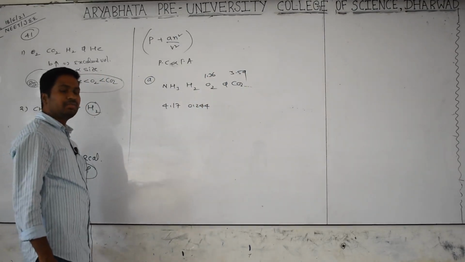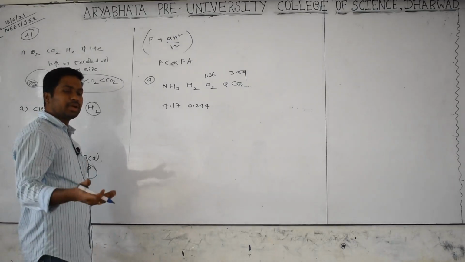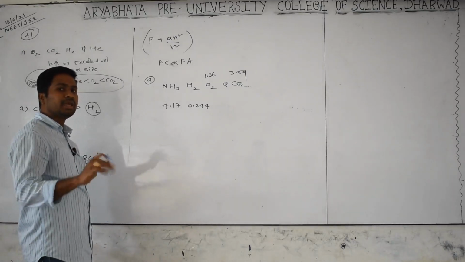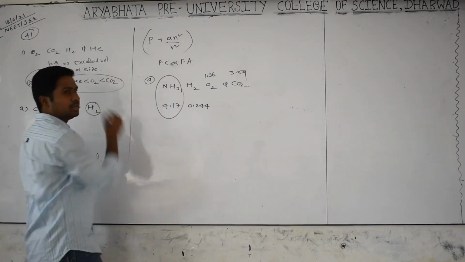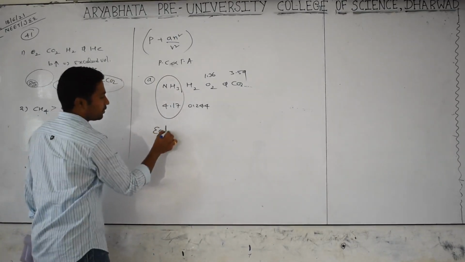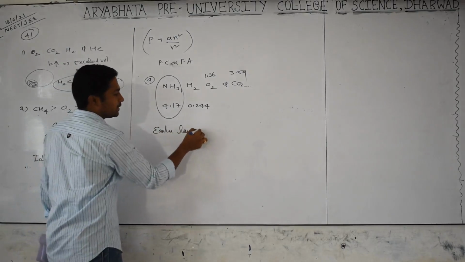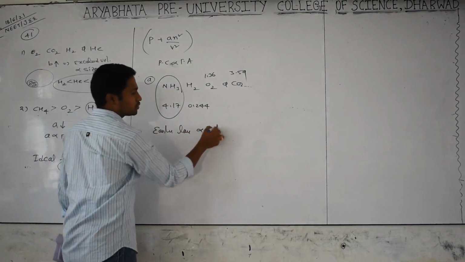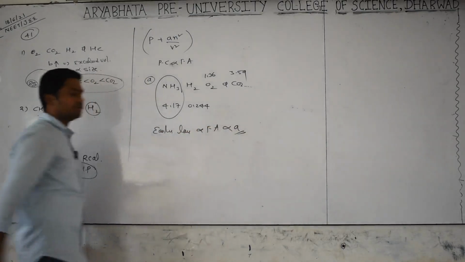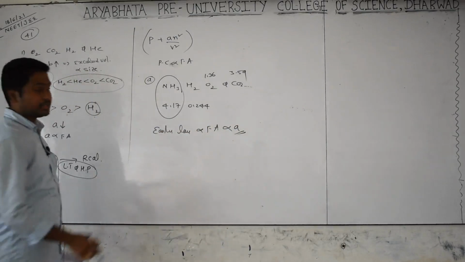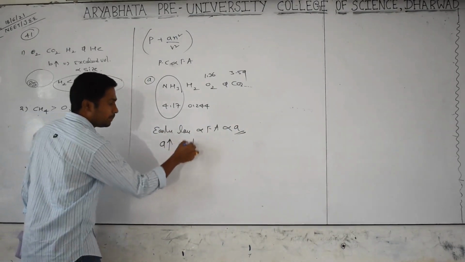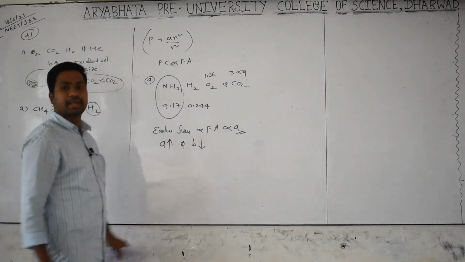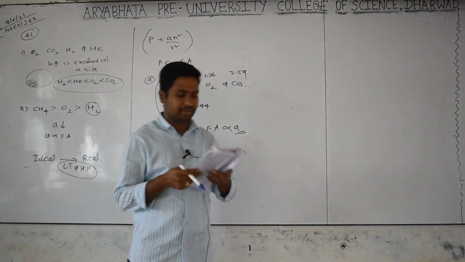Most easily liquefied means more force of attraction, which means the A value will be high. Which has the highest A value? Easily liquefied means directly proportional to force of attraction, directly proportional to the A value. I told you yesterday the condition: for easy liquefaction of gases, A should be high and B should be low. Then only can the gases be easily liquefied.